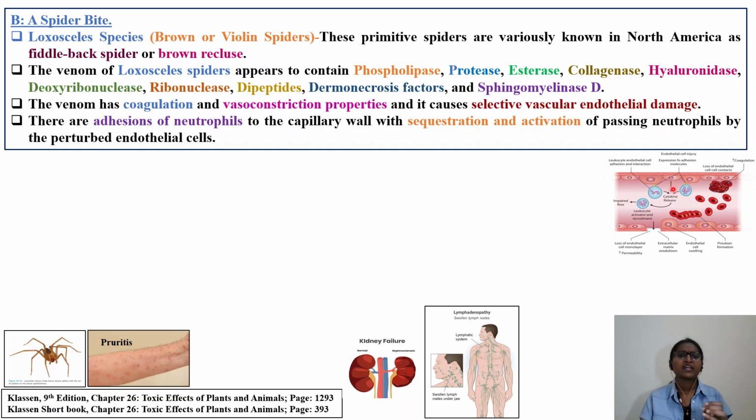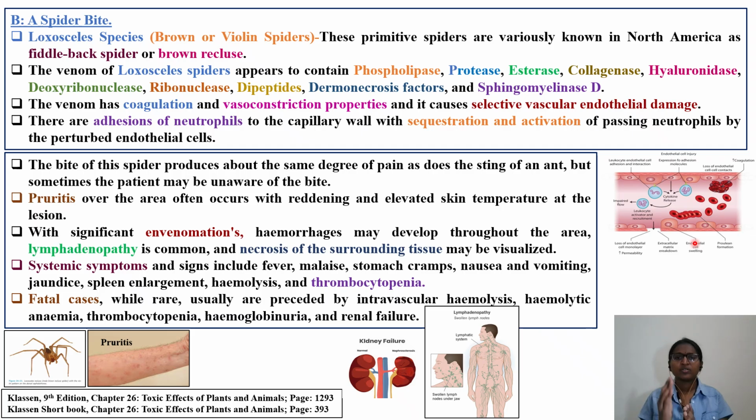Then next, there is adhesion of neutrophils to the capillary wall, with sequestration and activation of passing neutrophils by the perturbed endothelial cells. So go back and understand the mechanism of how the endothelial cell damage occurs.